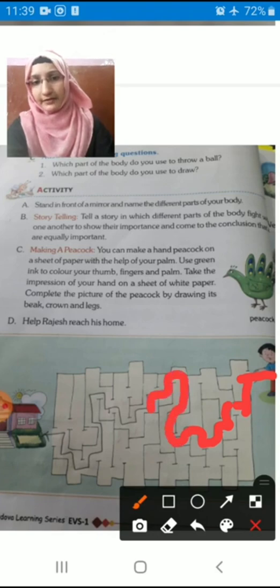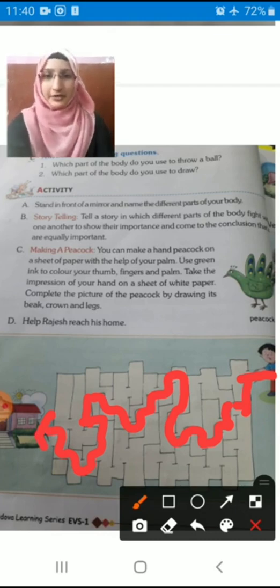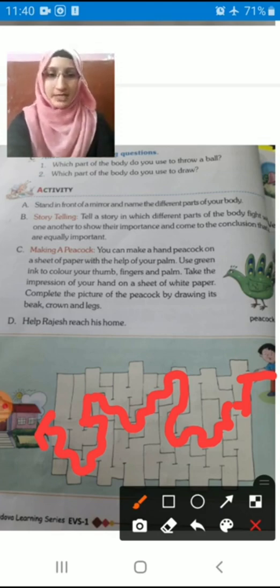We have to find a way and give it to him, children, okay? We find a way for Rajesh and he can reach his home exactly from there. So we have found one way and given it to Rajesh. Now Rajesh can go to his home easily.